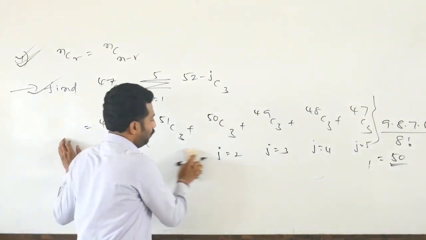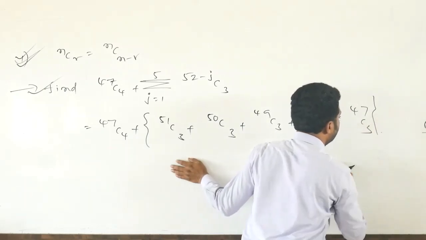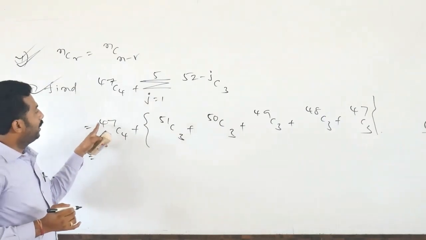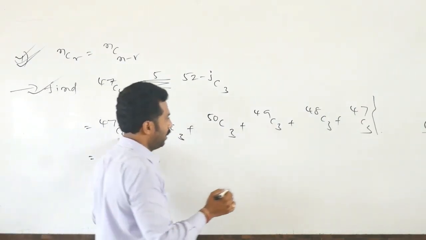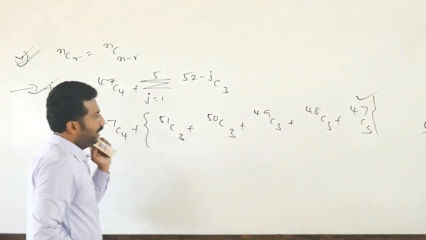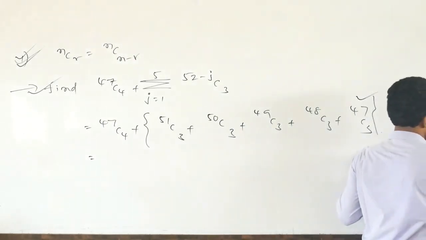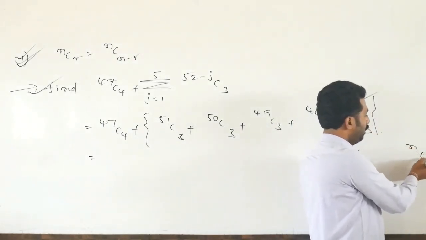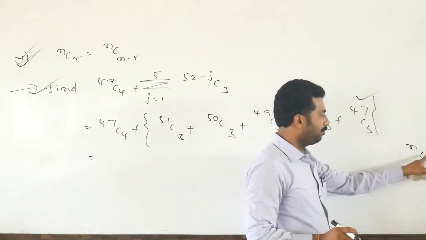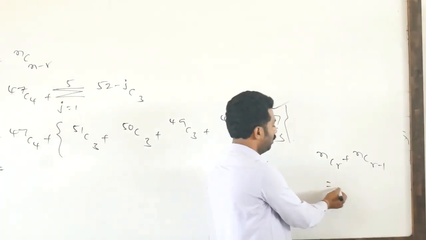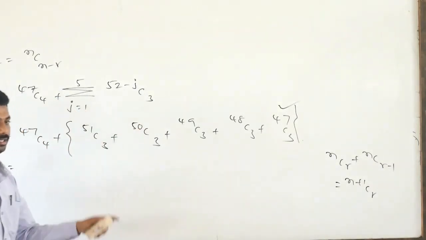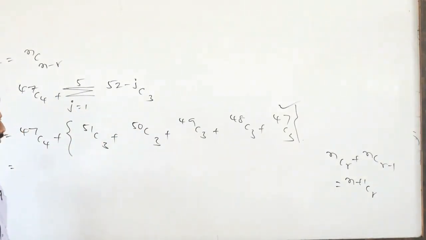Very clear. Now these values are not necessary; now we'll simplify. See here, this is NCR equals NC(n minus R), that is another formula. Here we will use one more property. What is that property? See here: NCR plus NC(R minus 1) equals (N plus 1)CR. That is one more property. Now we will do that property also.